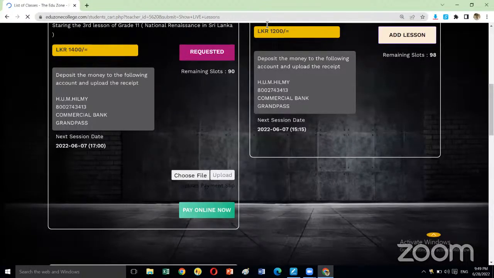You have 2 options to make the payment. The option number 1, you can deposit the money to this bank account number. For all the EDU-ZONE classes, you have to make the payment to this account number.